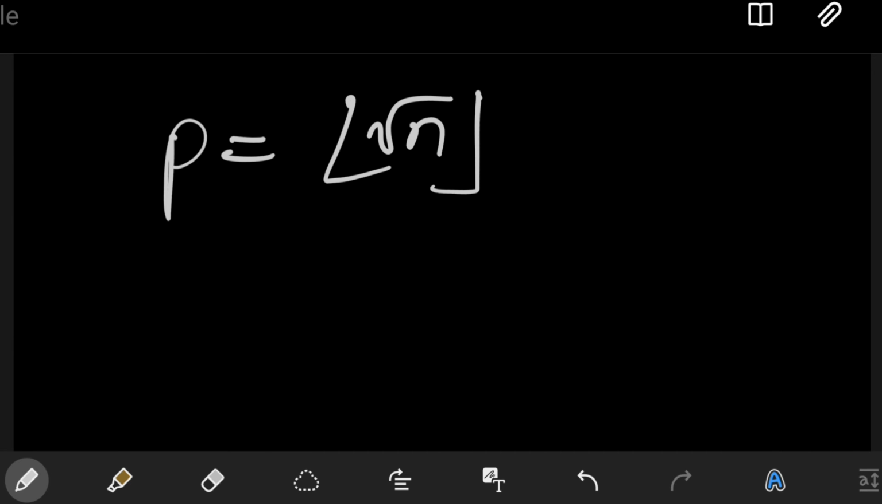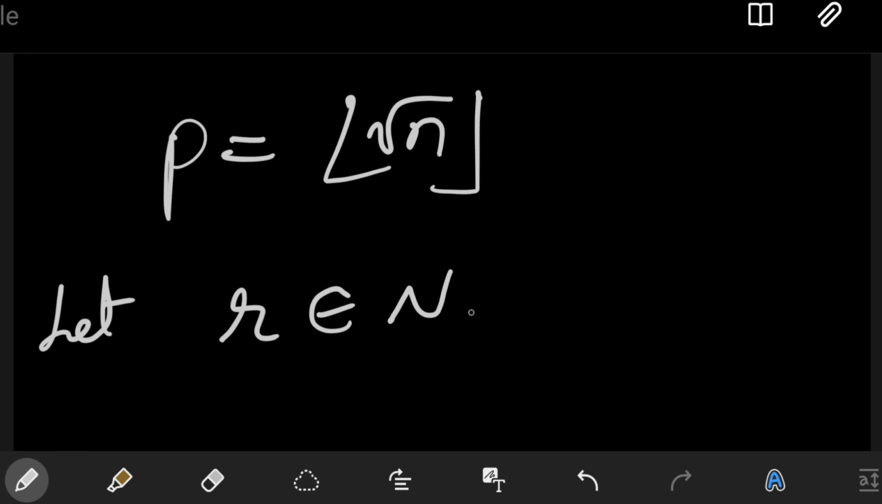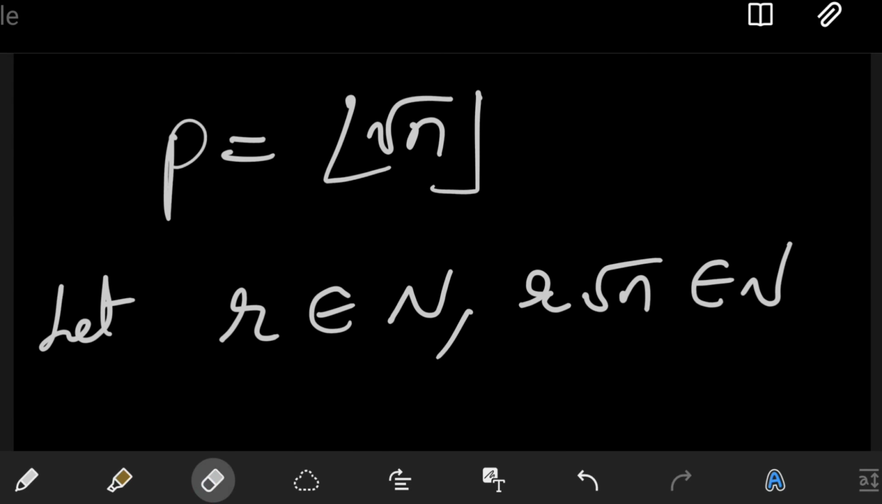I think p for us, we already defined p as the floor of square root of n. So let r belong to N, and r root n belongs to N, and r is assumed to be the smallest number with that property, right? So now what we try to do is once again generate a smaller r, which also has this property, and of course that'll take the proof through.